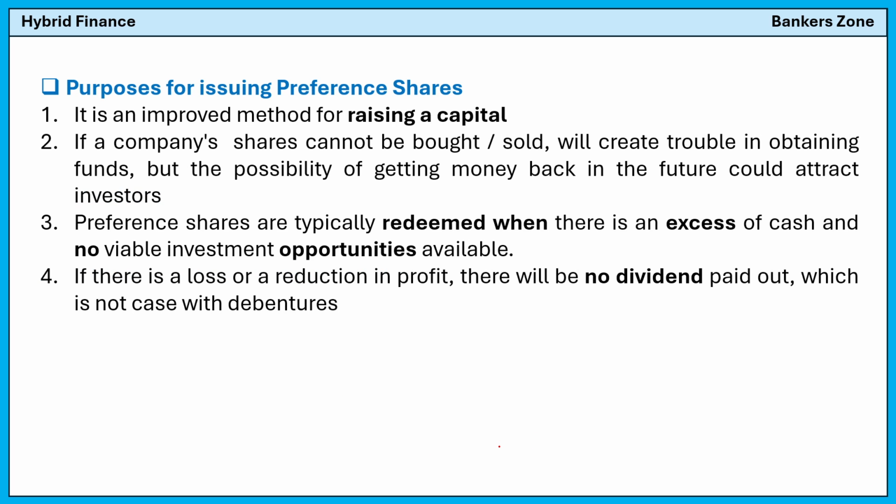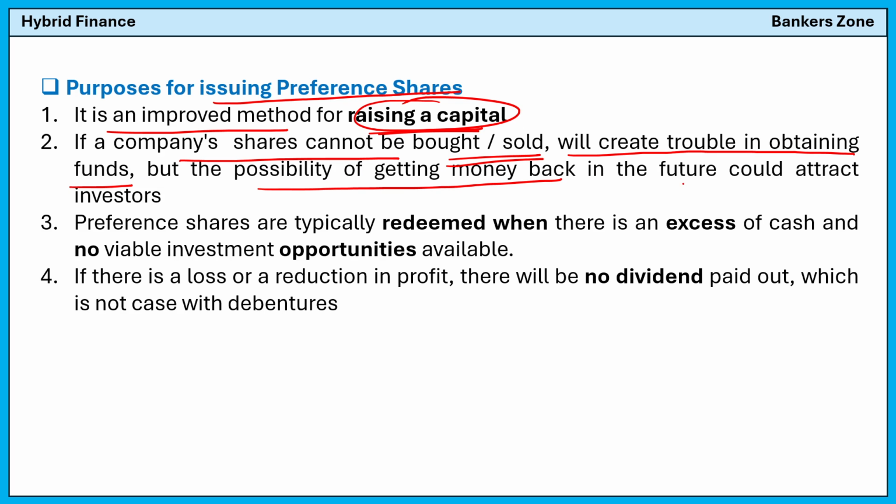Now see, what is the purpose for issuing preference shares? Why do we issue shares? Whenever shares are issued, the main purpose is to raise capital. So what are the purposes for issuing preference shares? It is an improved method for raising capital. Issuing shares is different, but preference share means people will get preference, so they will be attracted to invest in the company. Sometimes a company's shares cannot be bought or sold. In such cases, it creates trouble in obtaining funds, but the possibility of getting money back in the future could attract investment.